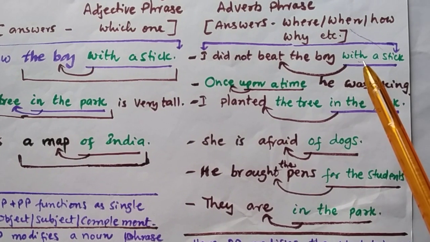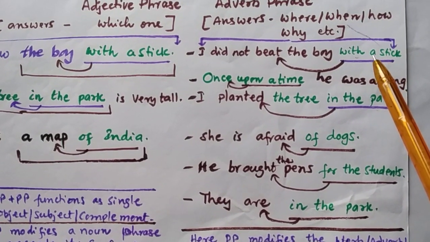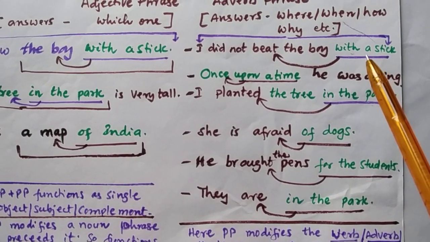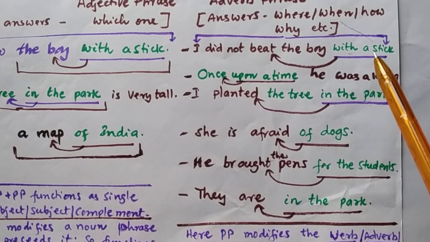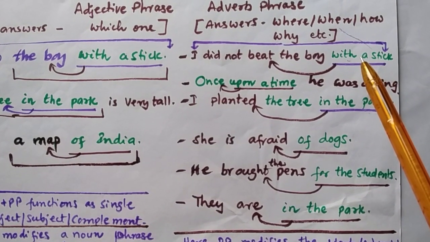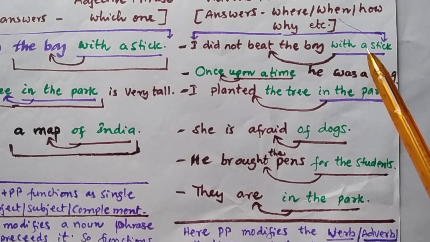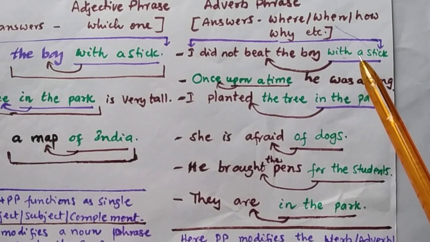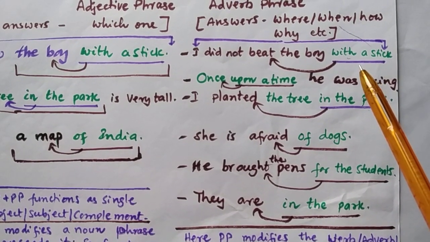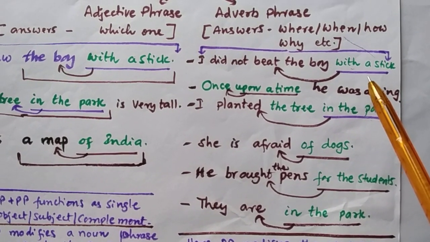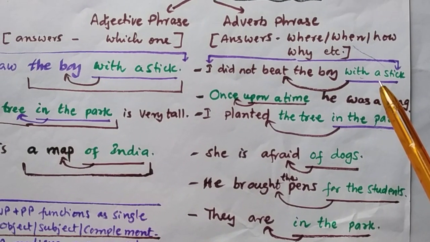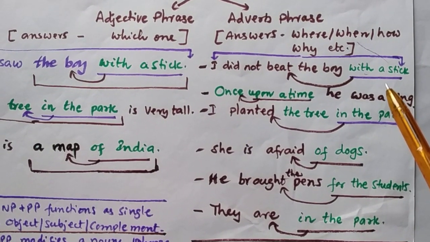So if a prepositional phrase modifies a verb or an adjective or an adverb, and if the prepositional phrase and noun phrases function as individual units, and if the prepositional phrase answers the question words when, where, how, why, how much, etc., then the prepositional phrase is called an adverb phrase.